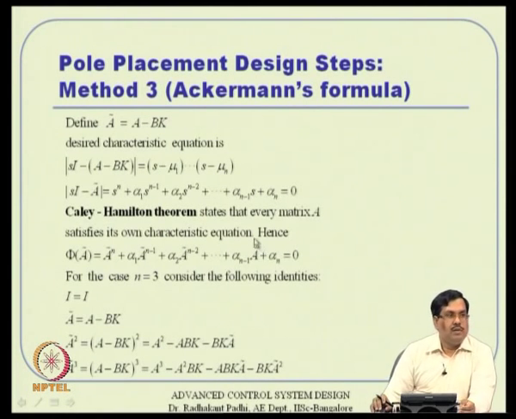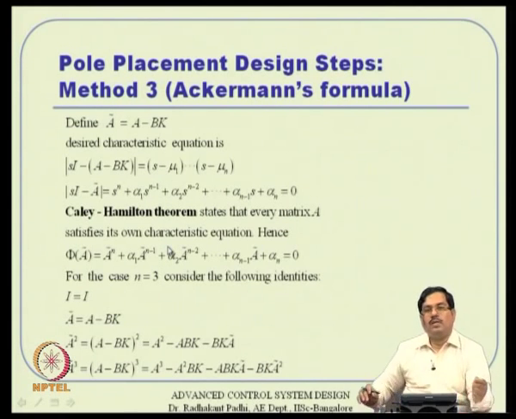The characteristic equation is typically a scalar equation, but once you apply the Cayley-Hamilton theorem, if the scalar expression is coming from some matrix A, then the same matrix will also satisfy its own characteristic equation, which is a great theorem. You have information about only one scalar equation, and you are able to conclude a matrix equation directly from there, which is an n by n matrix equation. That is the beauty.